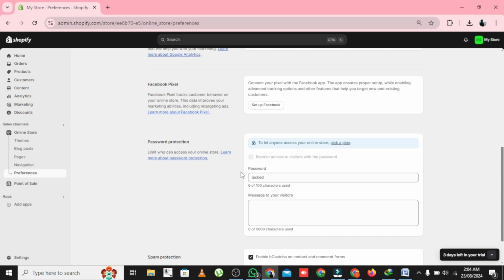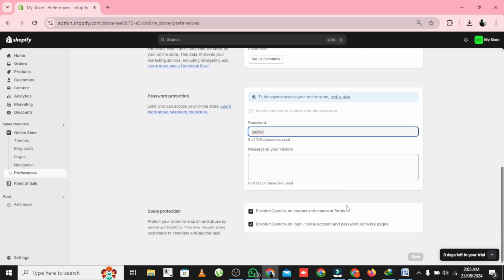Next, enter a password that visitors will need to access your store. Make sure it's something secure but easy for you to remember. You can also add a custom message here that your visitors will see when they try to access your store. This is totally optional, but it's a nice touch to let your customers know what's going on.